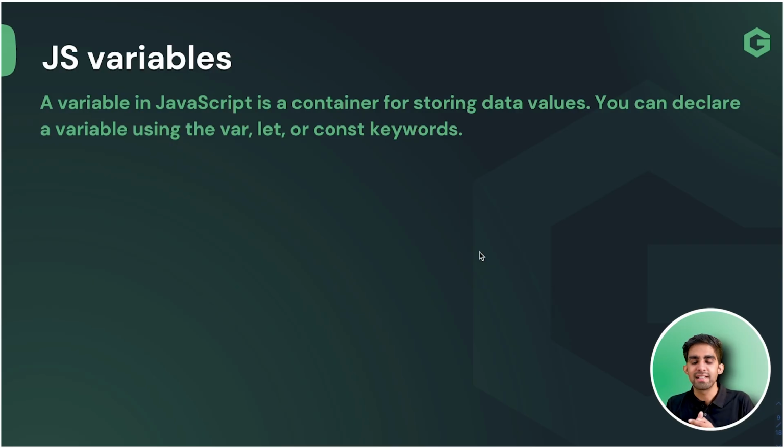Now let's understand another important thing, variables. What are variables? You can read the definition mentioned on the screen: a variable is a container for storing data values.